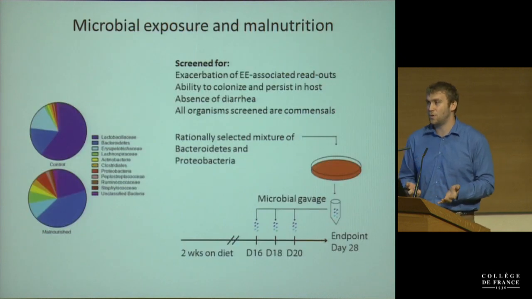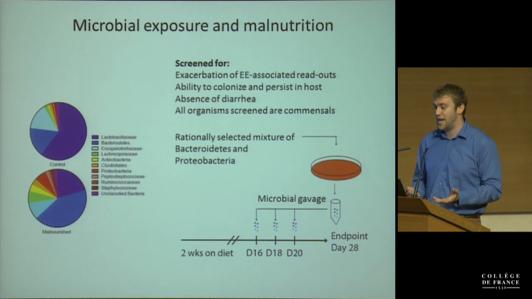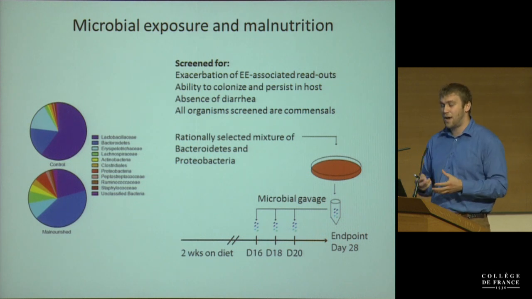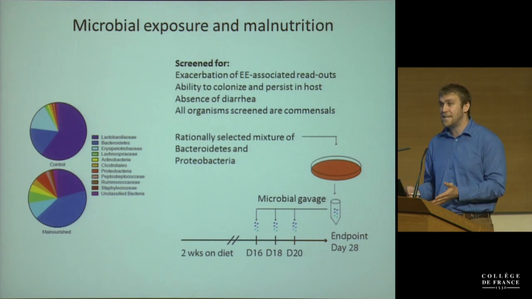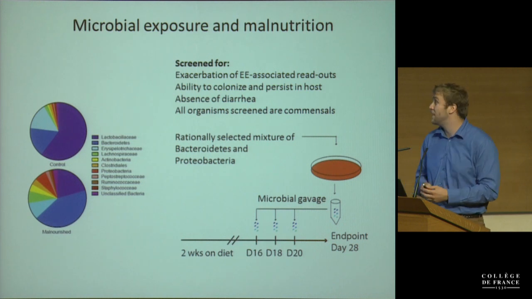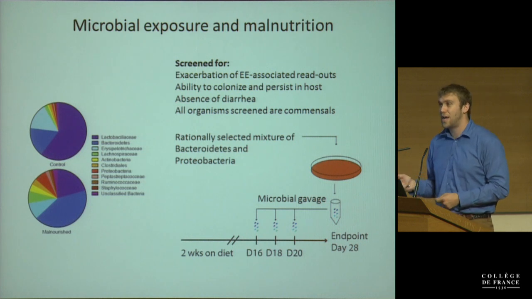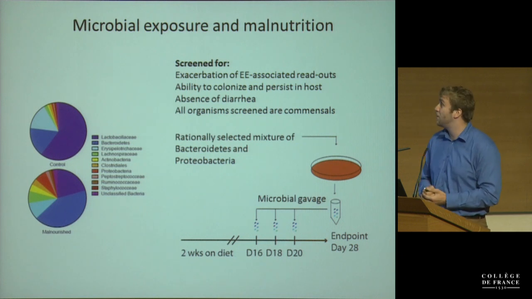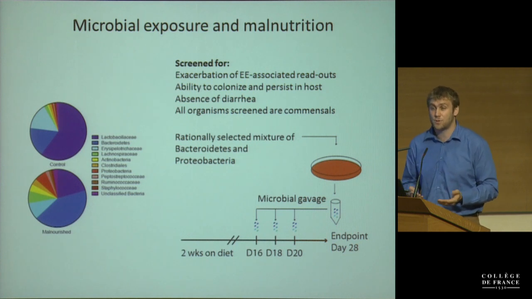So based on these data, we were quite interested in seeing which microbes in this malnourished state actually can drive or exacerbate what we're seeing in the malnourished diet. So from this, we can hop on all the sequencing data we have and try to come up with rational mixtures of microbes that could exacerbate the phenotype, and we could maybe see some of the different features of environmental enteropathy in mice. So we looked for all the typical readouts and see which selection of microbes could actually induce environmental enteropathy. We looked for their ability to colonize and persist in the host. We looked for an absence of diarrhea. A lot of these microbes that we screened are actually commensals, so they're not pathogens.